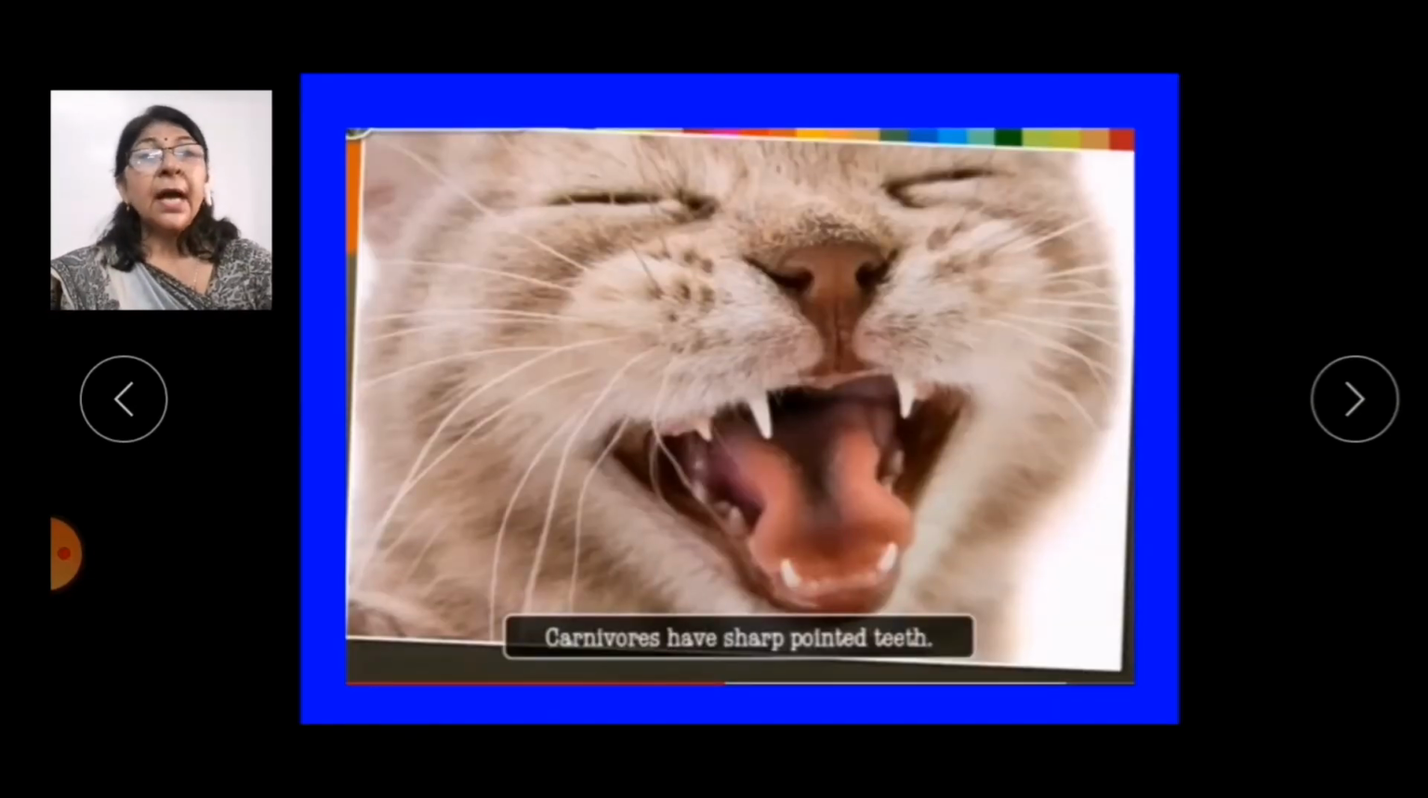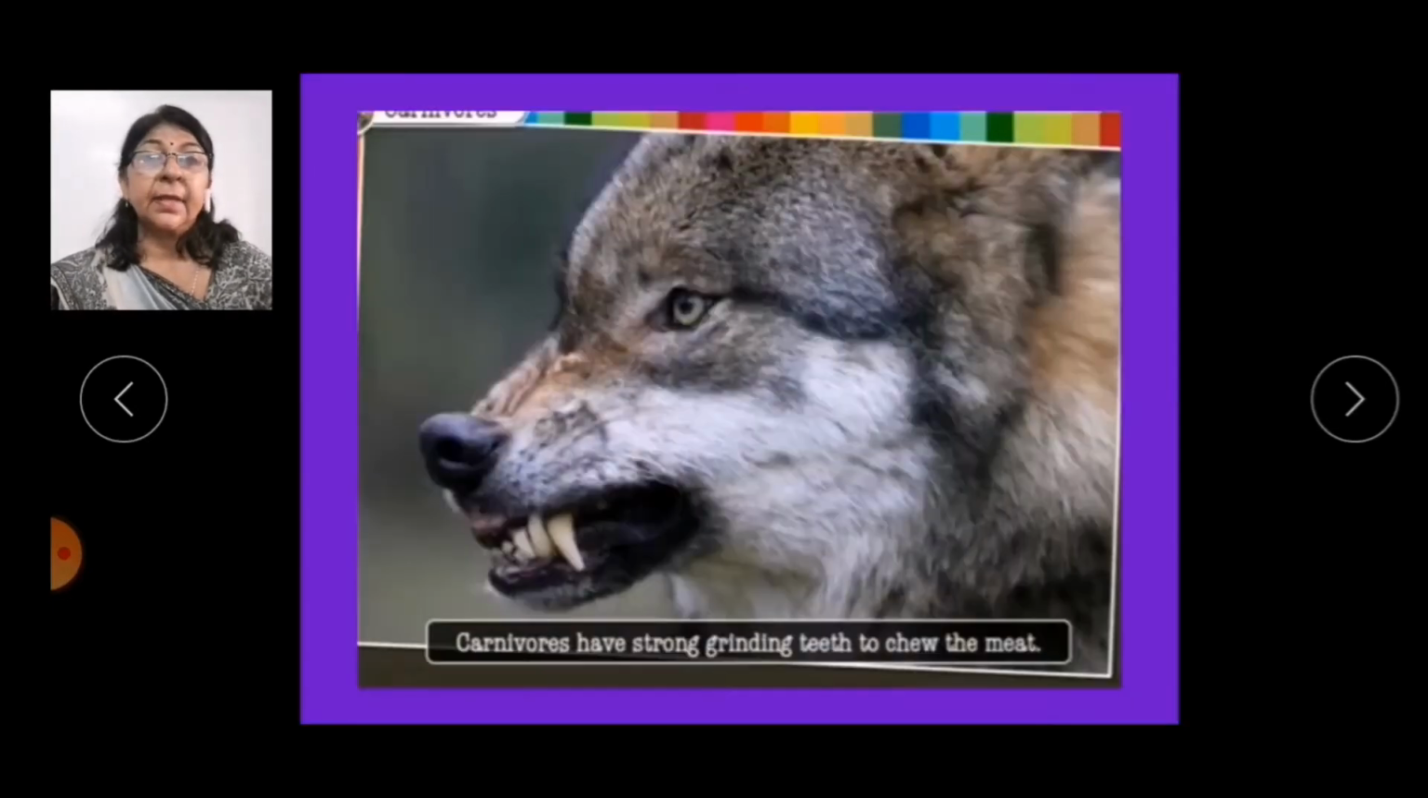First of all, carnivores have pointed, sharp, long and curved teeth to tear the flesh of their prey. So these sharp pointed teeth at the front are called canines. So they can tear the flesh of other animals with the help of their canines.